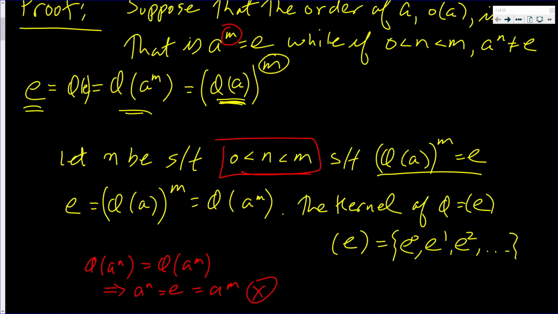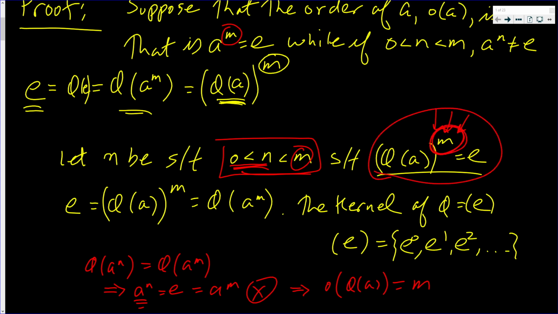You can't raise a to the nth power and get e. M was the smallest positive integer, and n is bigger than 0, making it positive. So there's a contradiction. That implies that this m right here was the smallest such m. That implies that the order of phi of a is also m.